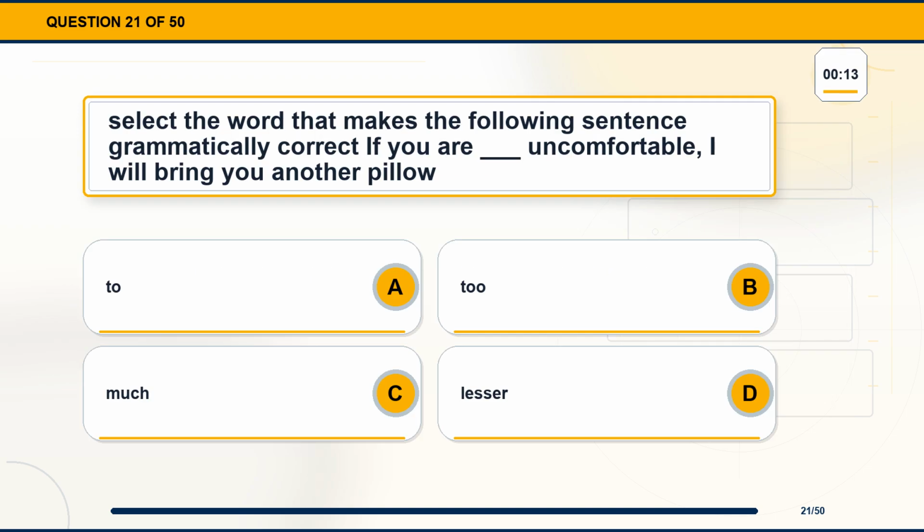Question 21. Select the word that makes the following sentence grammatically correct. If you are blank uncomfortable, I will bring you another pillow. Option A, to. Option B, to. Option C, much. Option D, lesser.